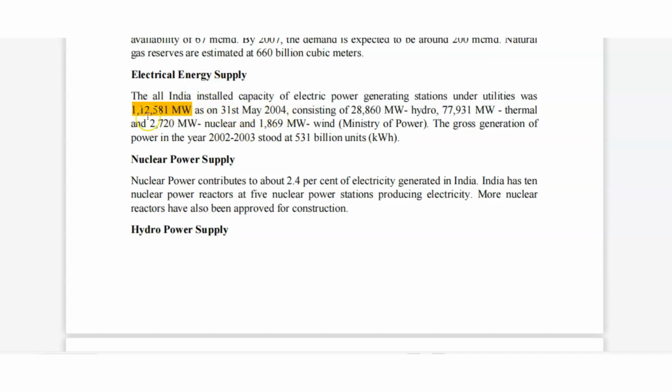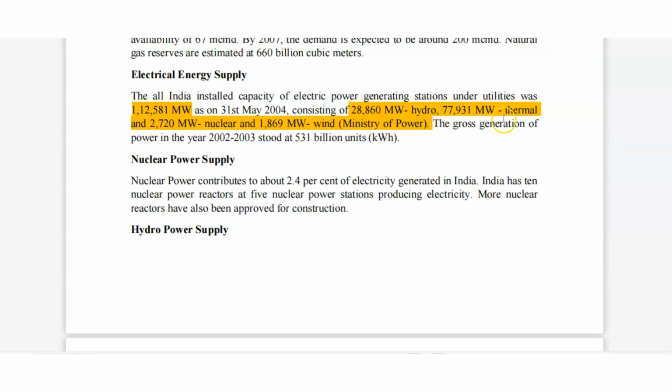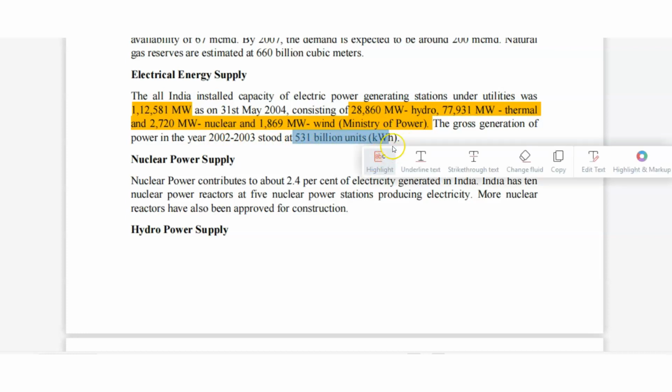By 30 May 2004, this consisted of, and this one is important, 28,860 megawatt hydro, 77,931 megawatt thermal, 2,720 megawatt nuclear, and 1,869 megawatt wind. It is according to the Ministry of Power. The generation in the year 2002-2003 stood at 531 billion unit kilowatt hours.